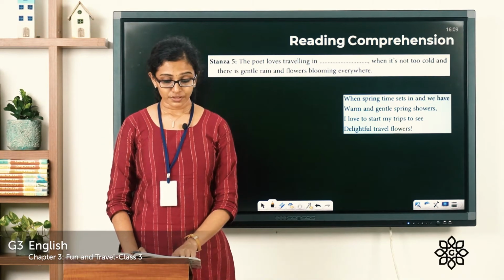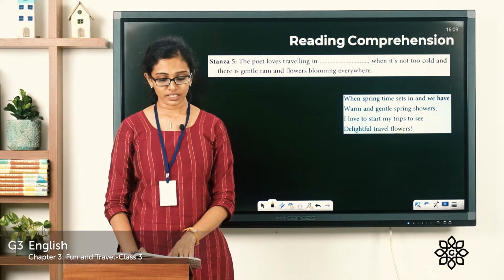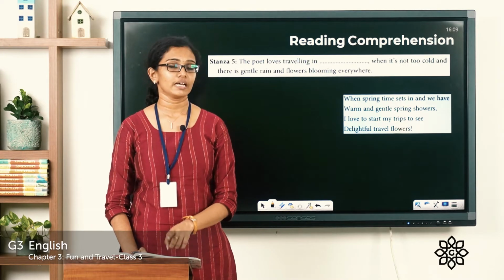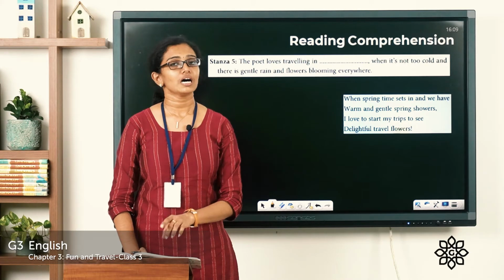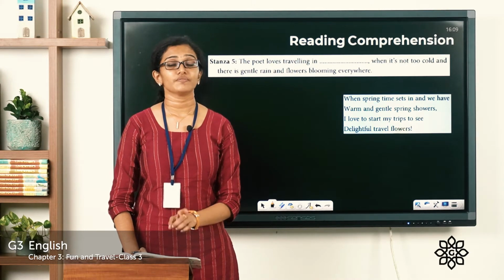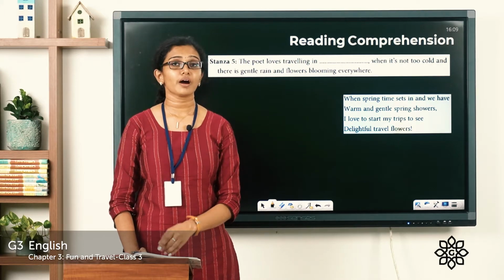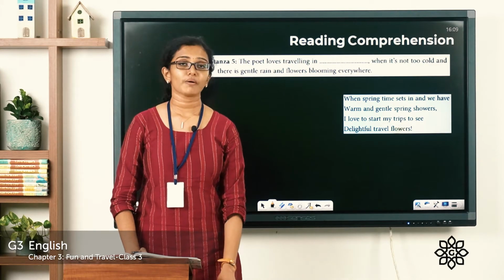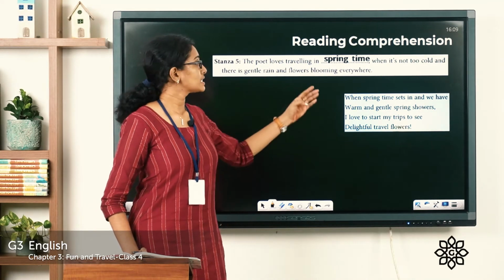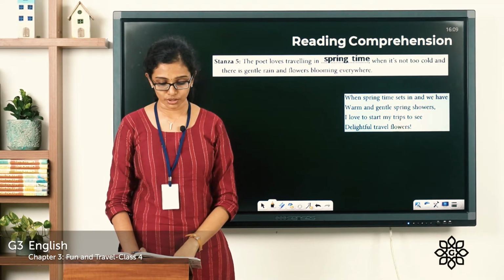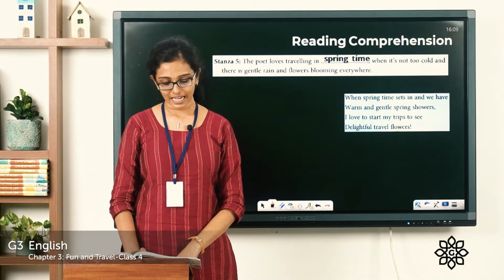So the poet loves traveling in spring when it's not too cold and there is gentle rain and flowers blooming everywhere. So we know in the last stanza, the poet was talking about her favorite time of the year to travel. So she was talking about which season? She was talking about the spring season. The poet loves traveling in springtime when it's not too cold and there is gentle rain and flowers blooming everywhere.